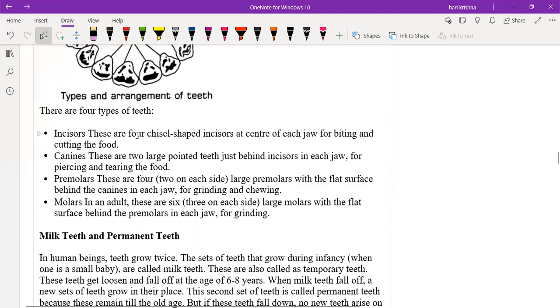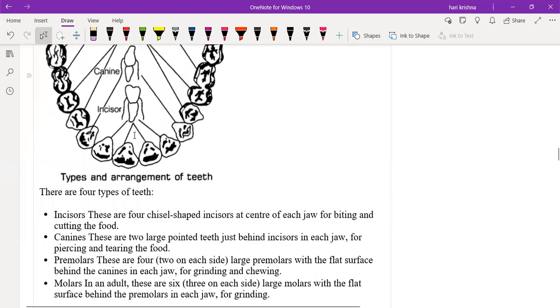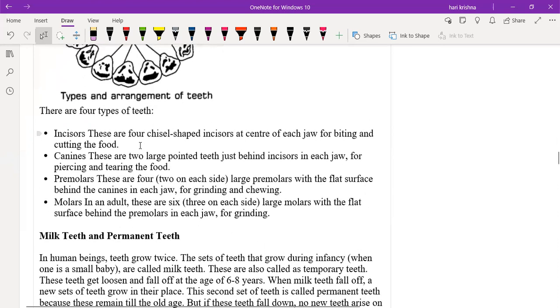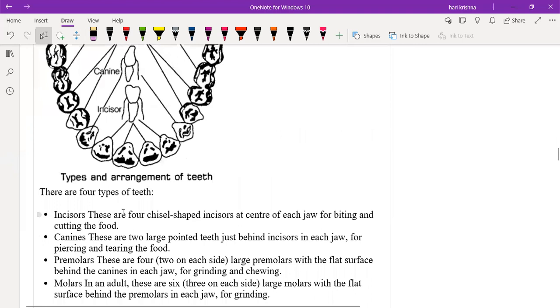Can I tell what the incisors and all these types of teeth do? No, I'll explain first, then afterwards you can tell me completely. We'll finish the paragraph. So incisors are chisel shaped. What is the shape? Chisel shaped structure.